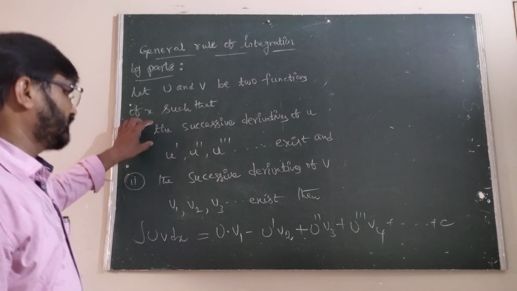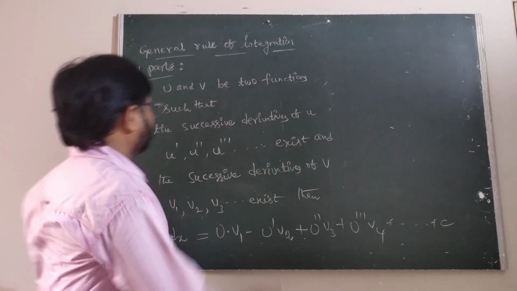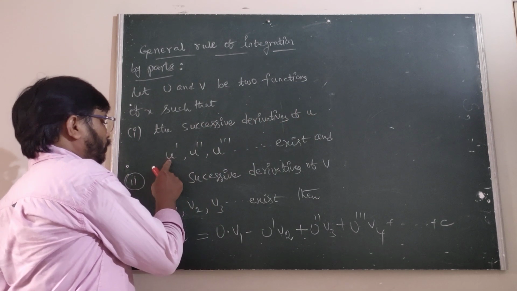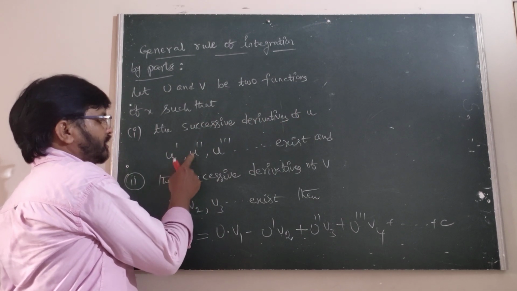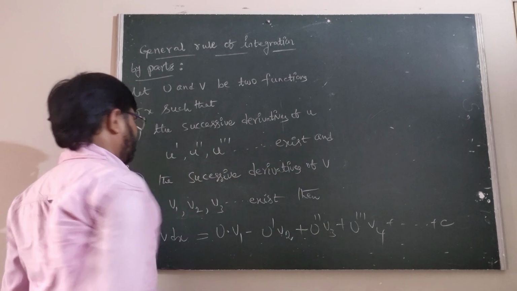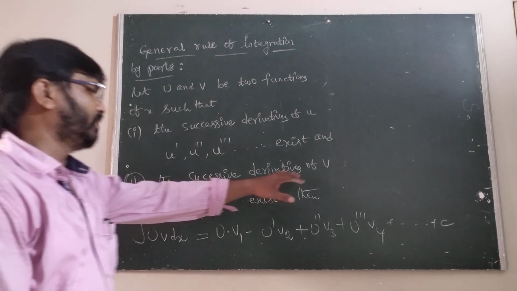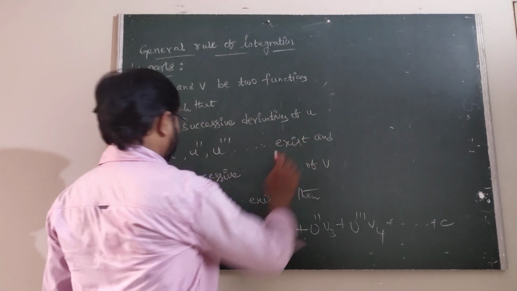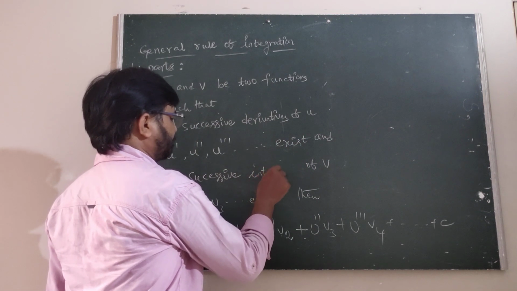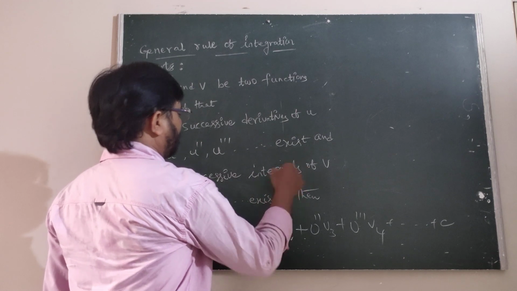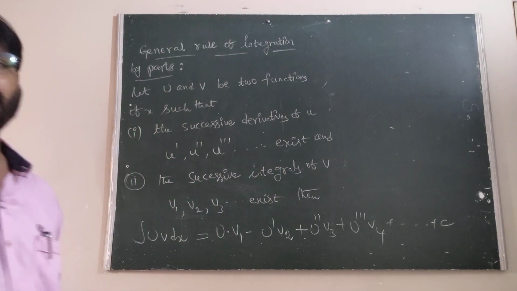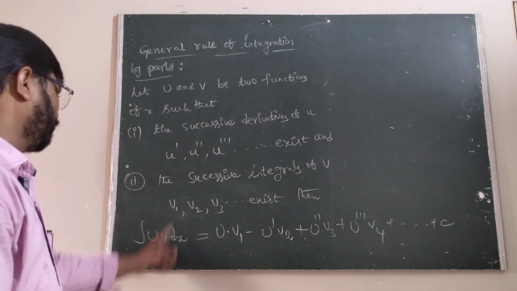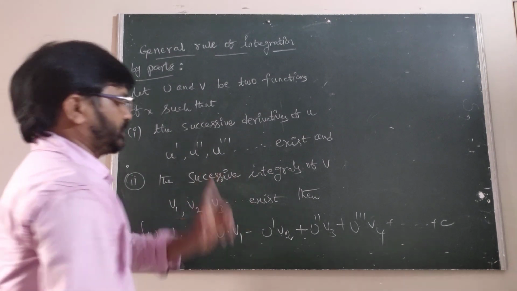The successive derivatives of u, that is u dash, u double dash, u triple dash, exist, and the successive integrals of v, that is v1, v2, v3, exist.